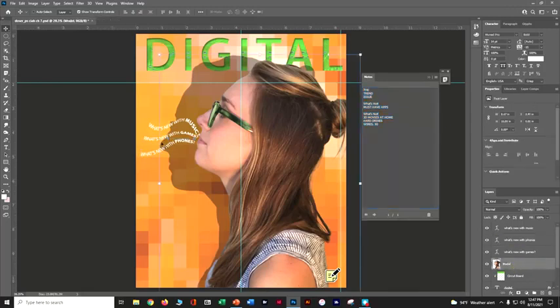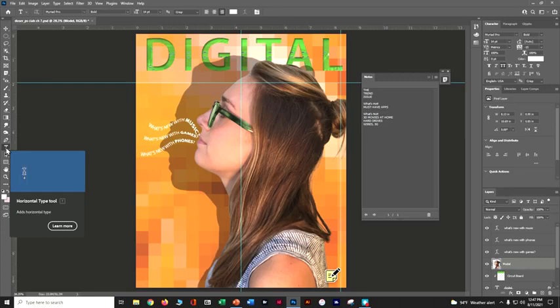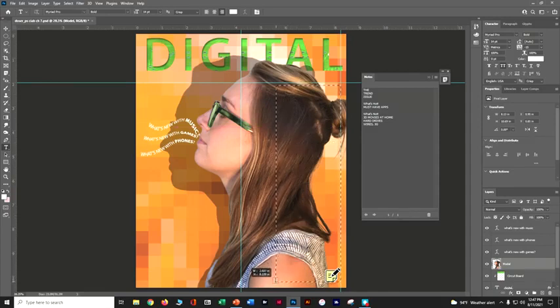We're going to select that horizontal type tool, and we're going to put in a box. So we're going to press Shift as we click where the guides intersect, and we're going to come down until we create a 4 by 8 inch box. So we're going to hold here and start to click and make a box. Actually, we're not going to hold Shift. Don't hold Shift. All right, so we want about a 4 by 8.